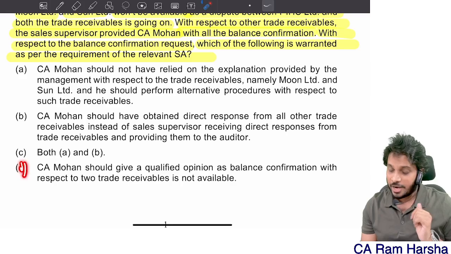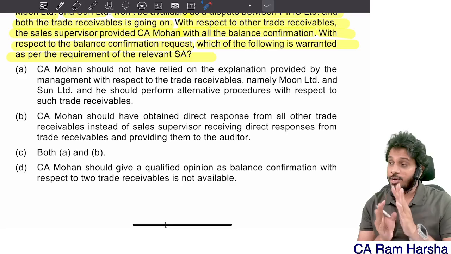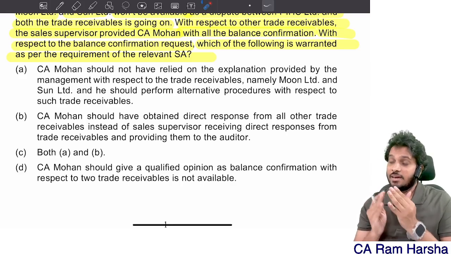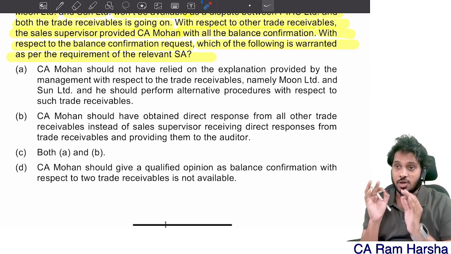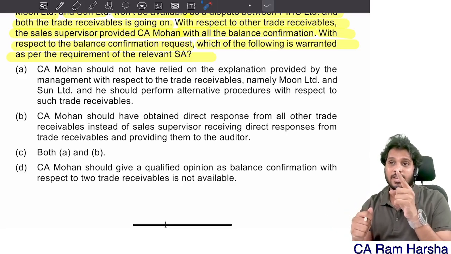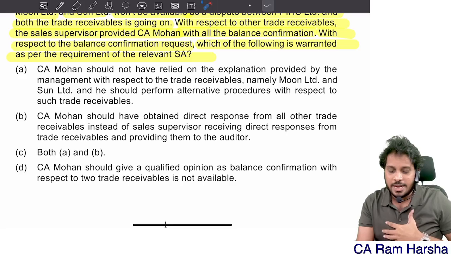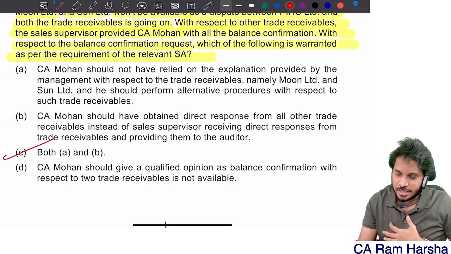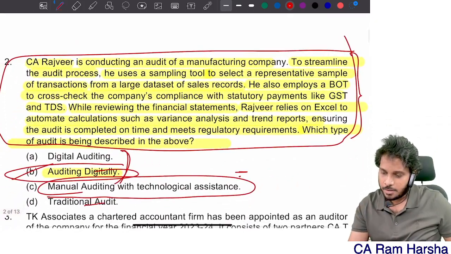Suppose if the D point is drafted like this, auditor has to perform alternative and auditor should have gone direct confirmation. If even if audit evidence is not obtained in alternative, ultimately sufficient appropriate evidence is not obtained, then he should have considered his report as per 705. If they gave that option, that would be even more correct. So right now A and B are correct. So which means the answer is C. Correct? All of you.